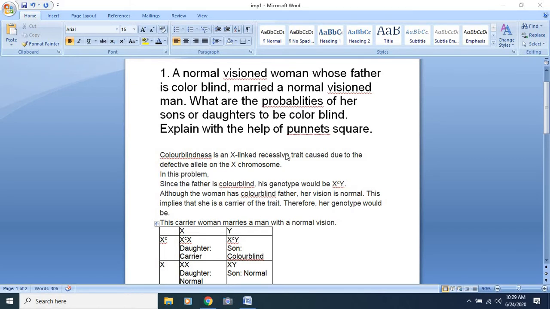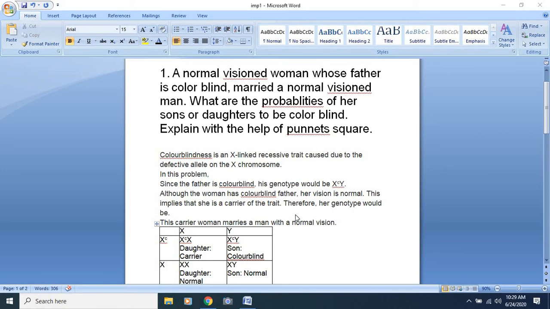You can see here, students, color blindness is an X-linked recessive trait caused due to the defective allele on the X chromosome. Means the gene for color blindness is only present on the X chromosome, and it is represented as X small c. Whenever the father is colorblind, you have to write it this way. And the woman has a colorblind father, but her vision is normal. This implies that she is a carrier of the trait.